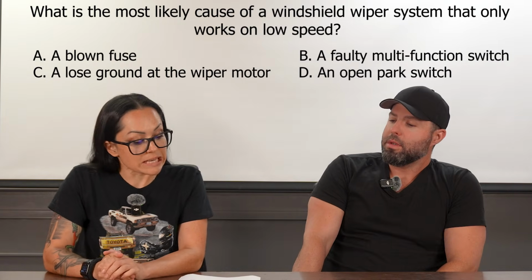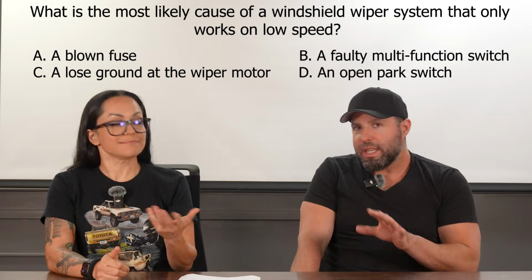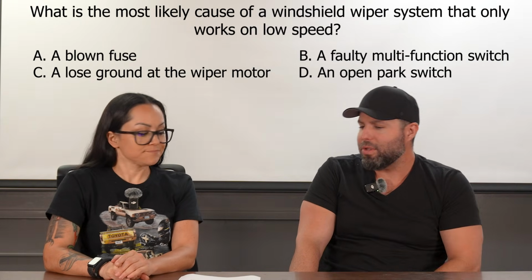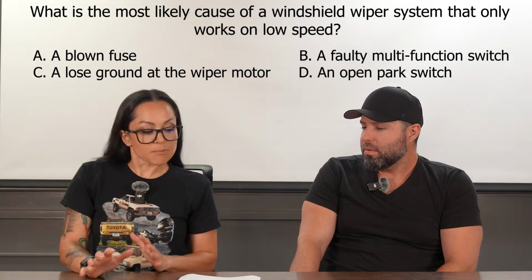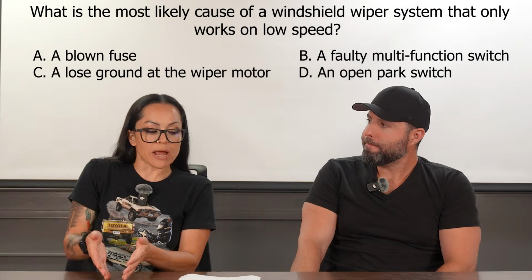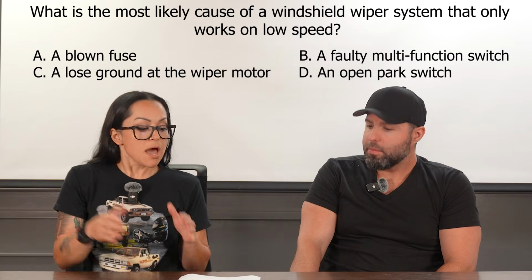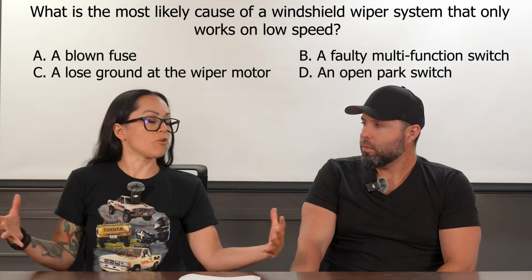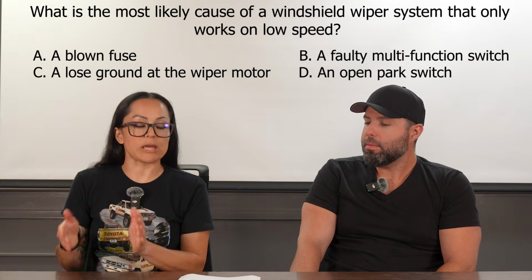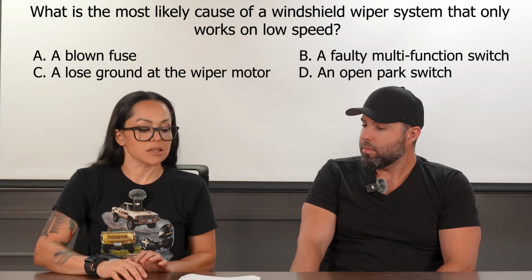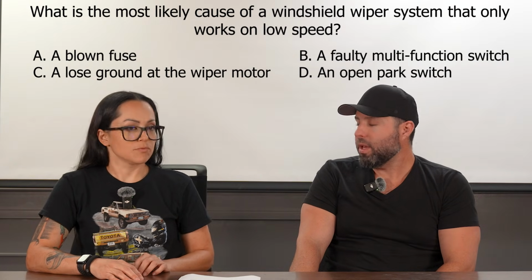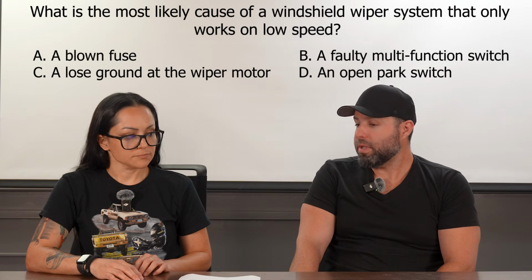What's the next one? C says a loose ground at the wiper motor. So let's think about that. A loose ground, that's an interesting one. It doesn't say it's disconnected, it says it's loose. So what is that going to do to this circuit? It looks similar to me to the A answer, the blown fuse. A loose ground may cause intermittent problems, or a problem overall for the system, but it's not going to give us some speeds and not others. Yeah, with it working but only on low speed, I don't think a loose ground is going to cause that. That's a great point. A loose ground is going to affect it in all modes of operation by significantly increasing resistance. So yeah, I love it.